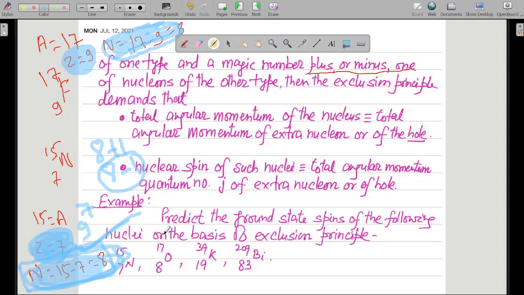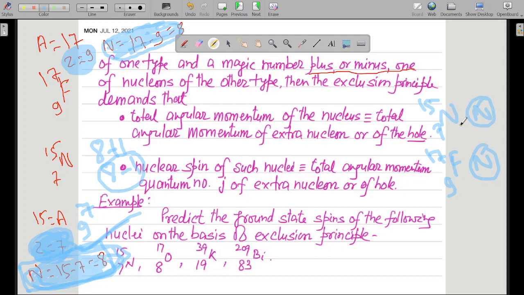Now let us look at another case. In the cases N 7 15 and F 9 17, the number of neutrons was a magic number. What if the number of protons is a magic number and the number of neutrons is plus or minus 1, either 1 greater or 1 less than the number of protons?